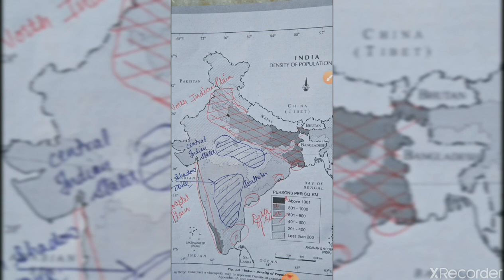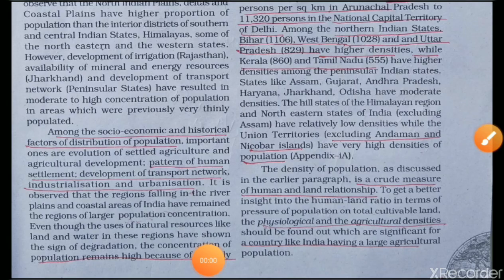That's why these areas have a historical background of high population. If we compare to the other parts of India, the central Indian states and the middle part of southern India show less populated areas compared to the North Indian plain and coastal plain.